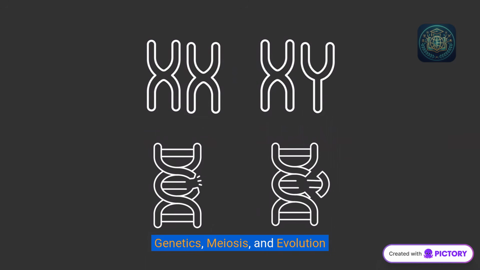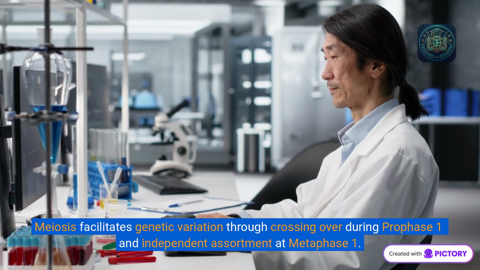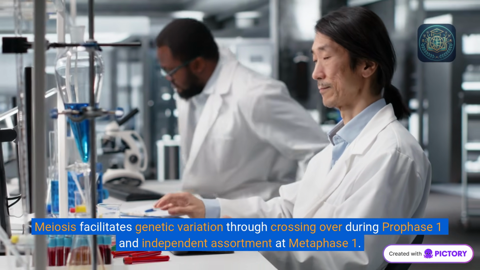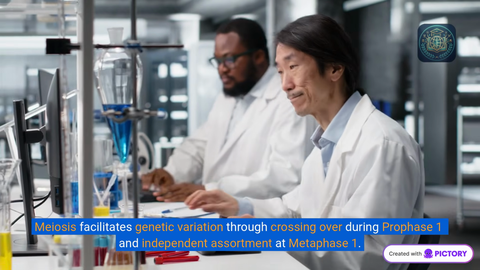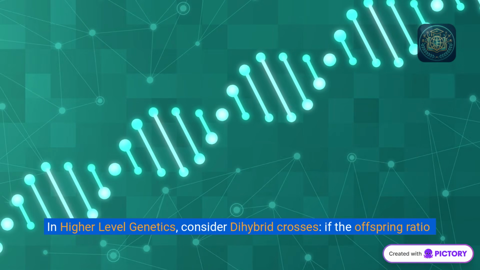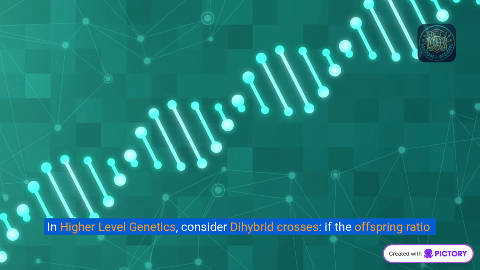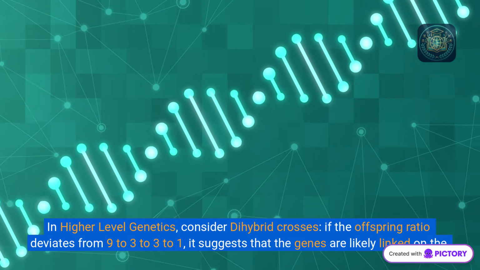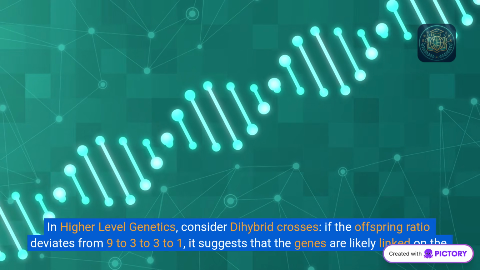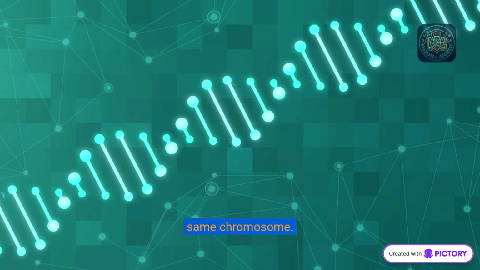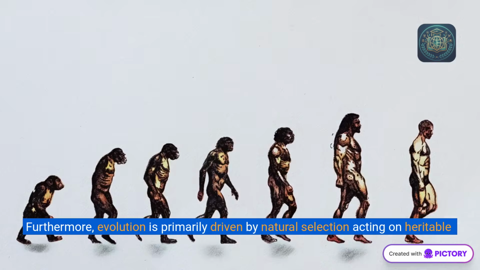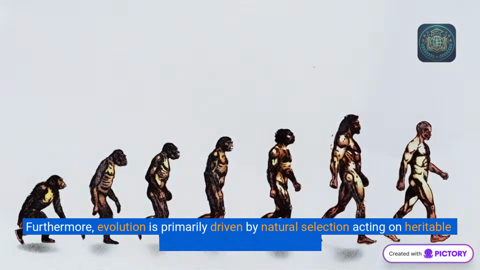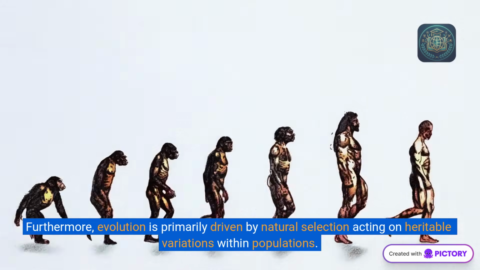Genetics, meiosis, and evolution. Meiosis facilitates genetic variation through crossing over during prophase 1 and independent assortment at metaphase 1. In higher-level genetics, consider dihybrid crosses. If the offspring ratio deviates from 9:3:3:1, it suggests that the genes are likely linked on the same chromosome. Furthermore, evolution is primarily driven by natural selection, acting on heritable variations within populations.